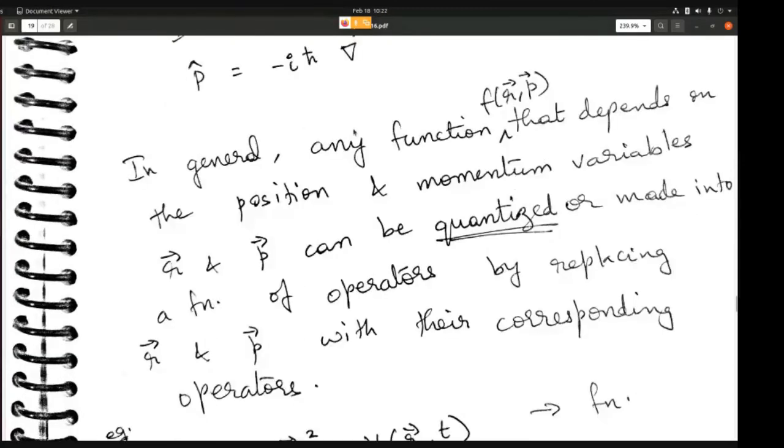Now it says that in general, any function f of r comma p that depends on the position and momentum variables, r and p, can be quantized. And what is the meaning of quantized? It means that it can be made into a function of operators by replacing r and p with their corresponding operators. So if the observable is f of r and p, then the operator will also be some function of r and p. That is what it means.